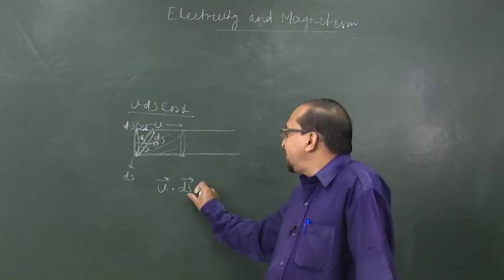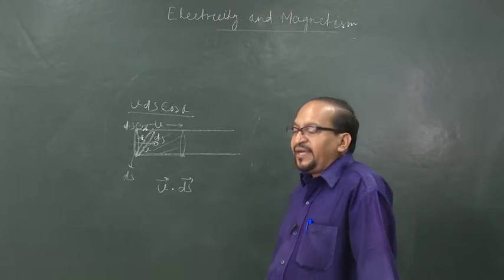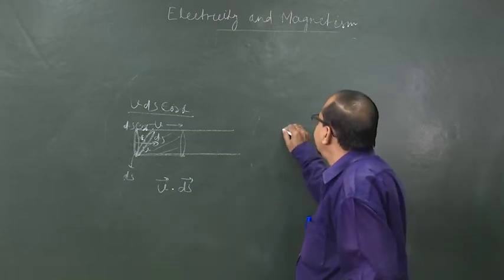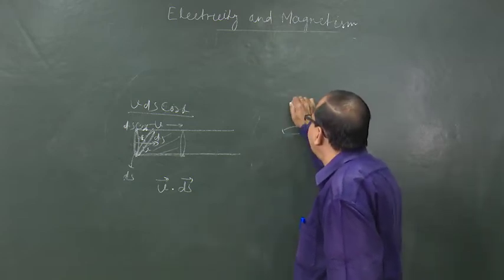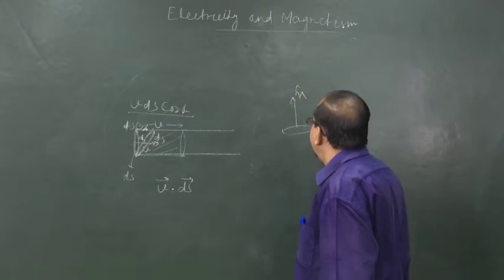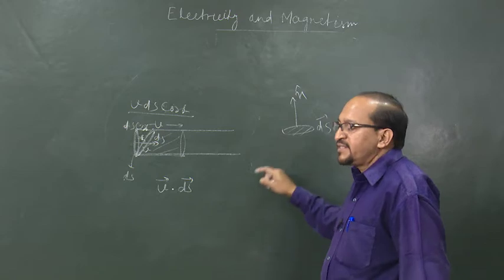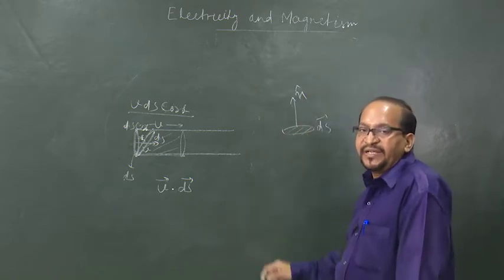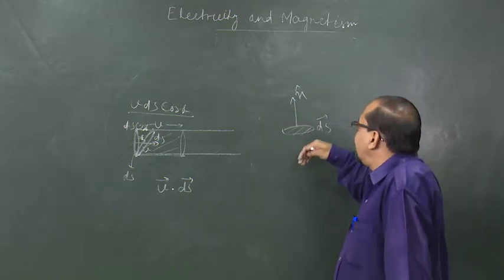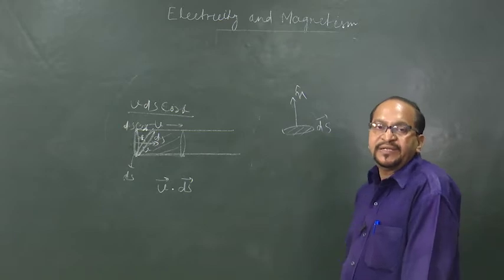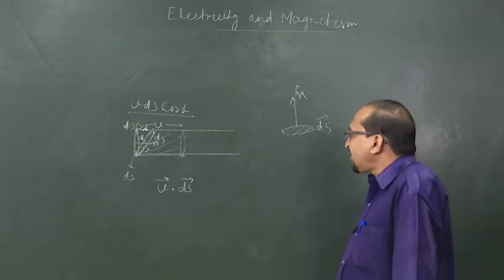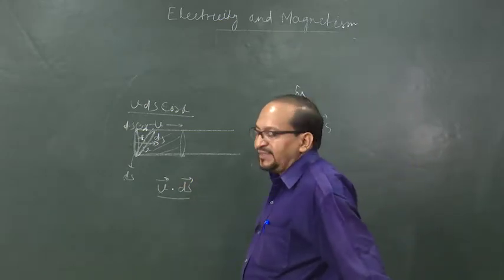We take this surface element as a vector, and the direction of the vector is always along the outward normal to the area. If this is an area, ds, its direction is along the outward normal. N cap is a unit vector along the outward normal to the area ds. Okay. And this is v dot ds.